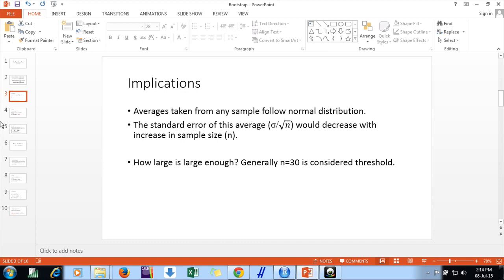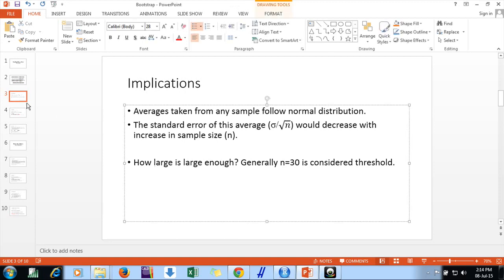But this is right only when we have a large enough sample size. But what is large? Generally, in the literature, 30 is regarded as the threshold to assume normality and invoke CLT. So now I think we are clear.